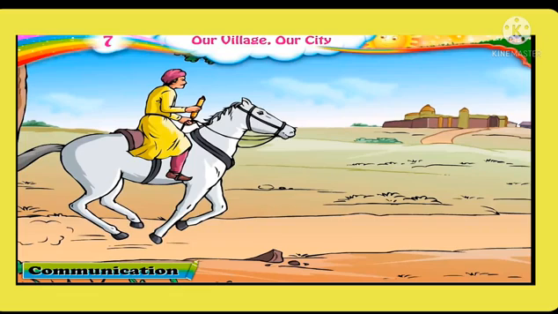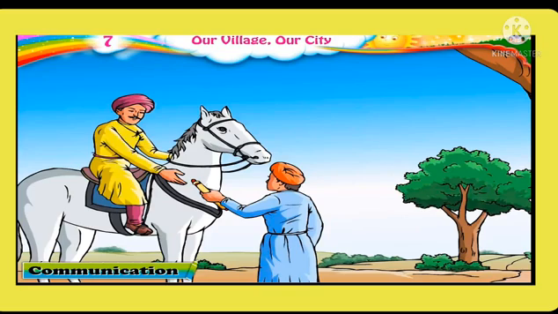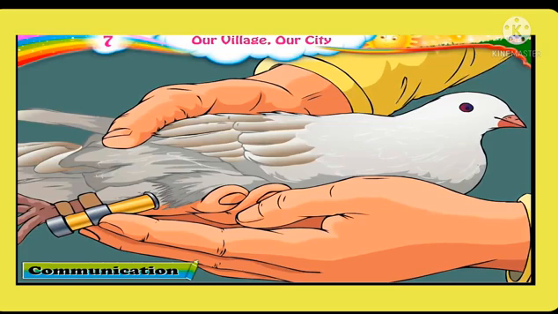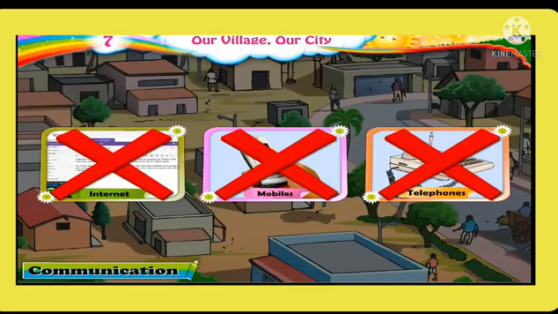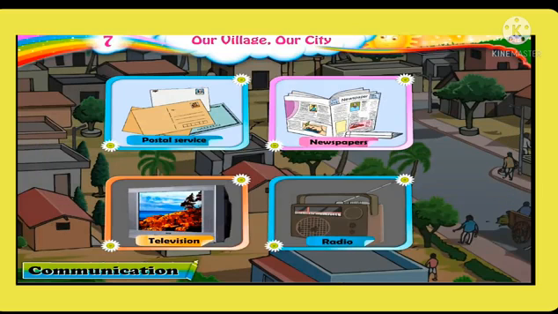In earlier days, messages were sent and received through a messenger who carried them from one place to another. This messenger carried the message from one place to another by foot, on horse, or camel back. In some places, messages were sent by tying them to the leg of a trained pigeon. Now internet, mobiles, telephones, postal service, newspapers, television, radio, etc. are the main modes of communication.